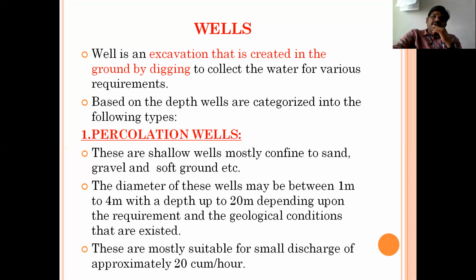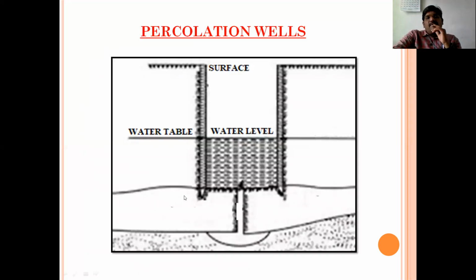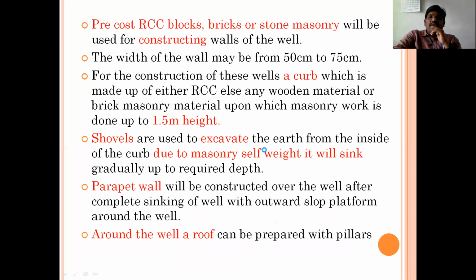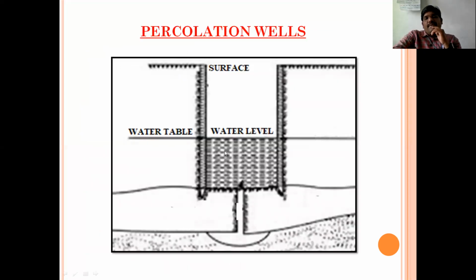Probably now you may get an idea what this percolation well is. See, these are confined to soft ground, and the width is about 1 meter to 4 meters with an average depth of 20 meters. That will depend on your requirement and geological conditions, where the discharge is approximately 20 cubic meters per hour. So this is the diagrammatic representation of percolation wells. See here, how we can construct these percolation wells.